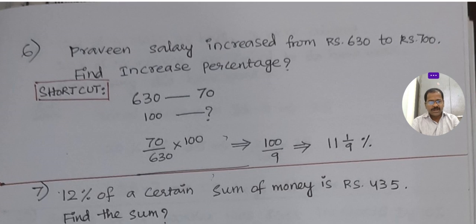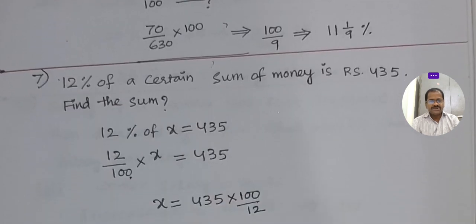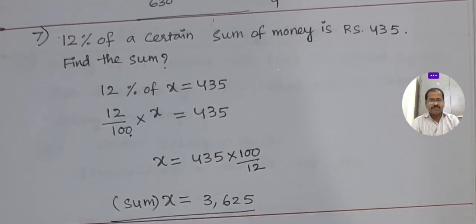Next, 12% of a certain sum of money is 435. Actually here, 12% of something, we don't know the original. 12% of that original is 435. Now we have to find the original. What's the original value, the 100% value?